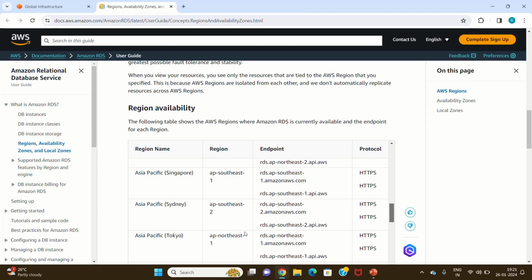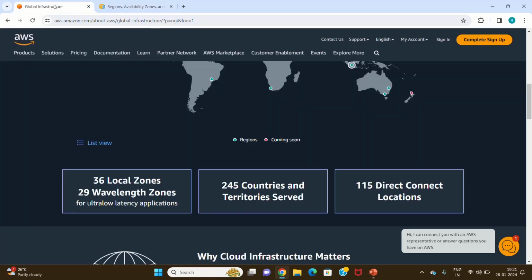Similarly, what we have seen for availability zones: if you have an availability zone in Mumbai, then it's like AP South 1A, and the next availability zone will be AP South 1B. The third availability zone can be AP South 1C also, right? Local zones may or may not be present in all regions, but availability zones are present in all regions. At least 3 availability zones can be seen in all regions, minimum 3. Availability zones are mainly for disaster recovery.